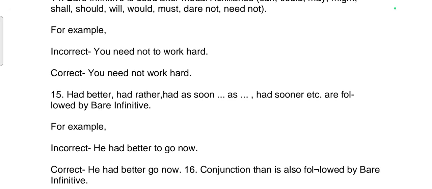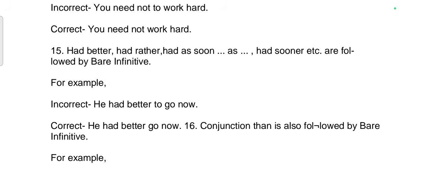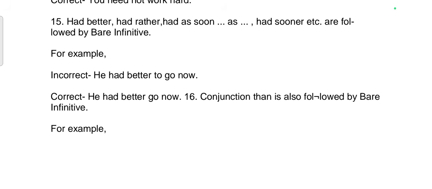15th rule: had better, had rather, had as soon as, had sooner, etc. are followed by the bare infinitive. For example, incorrect: He had better to go now. Correct: He had better go now.